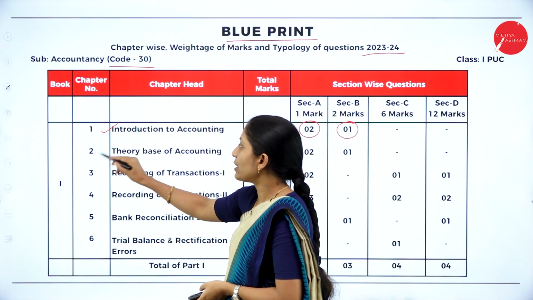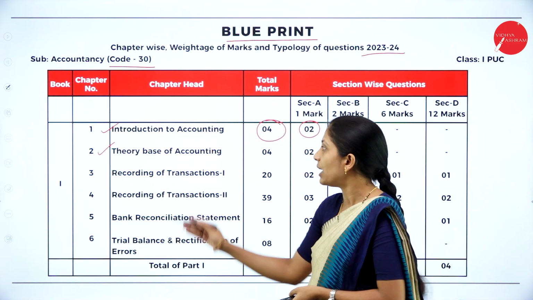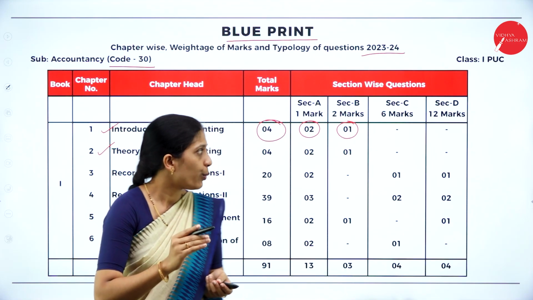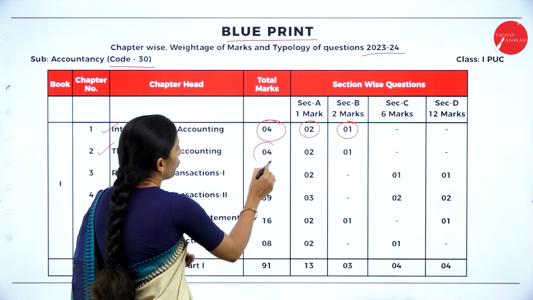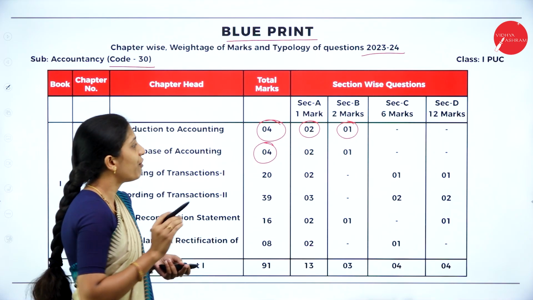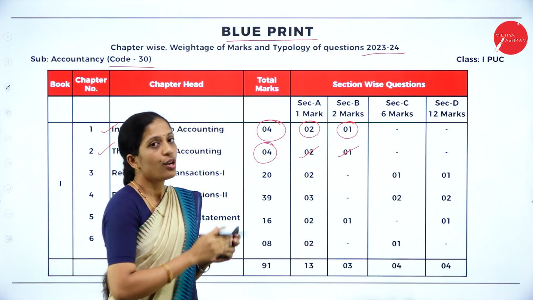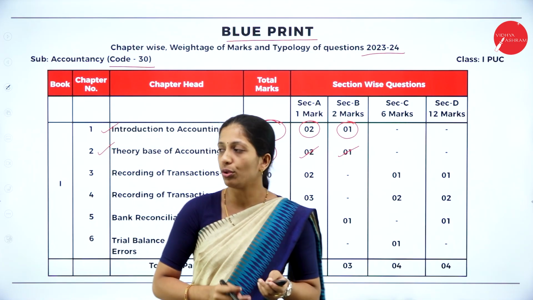Next, coming to your second chapter, Theory Base of Accounting. This is also a theory chapter where the total weightage is 4 marks, and you will have 1 mark 2 questions and 2 marks 1 question. So hope you are clear about chapter 2.